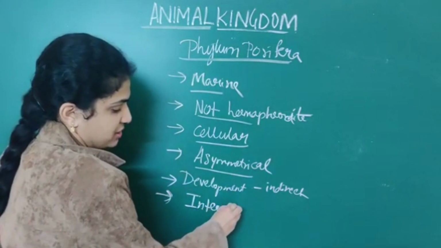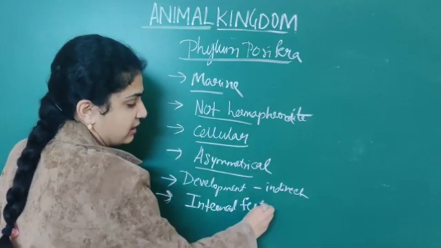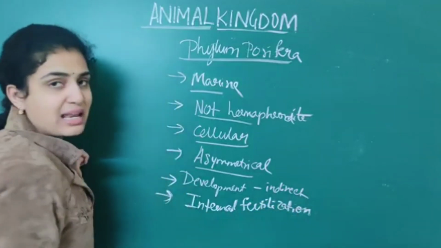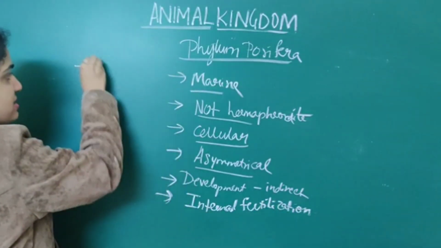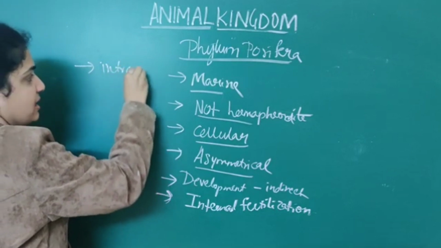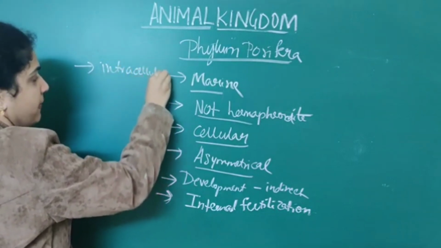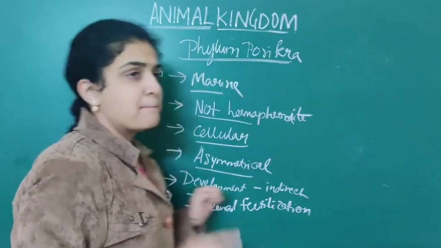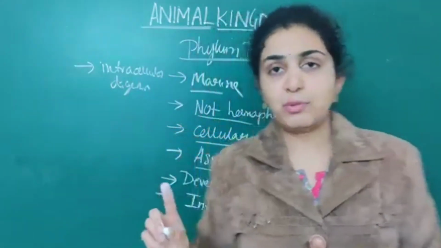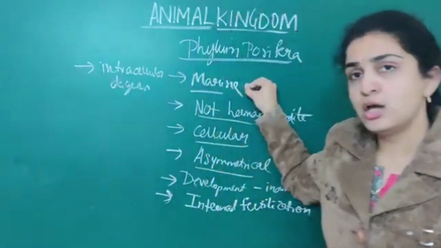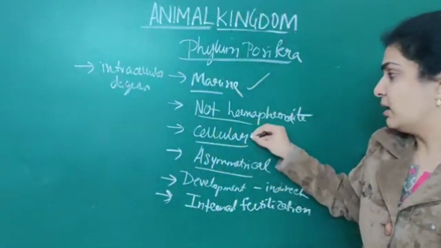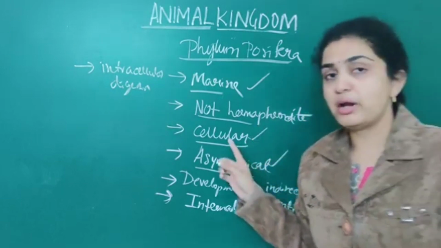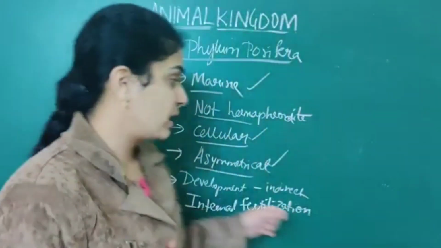Next, internal fertilization. As well as digestion is also intracellular. Intracellular digestion. Few organisms will have extracellular, but here in sponges, the main point which you should remember is, first one, you all know sponges are marine. Next, cellular level, asymmetrical, you should remember only one point, that is, they are not hermaphrodites.